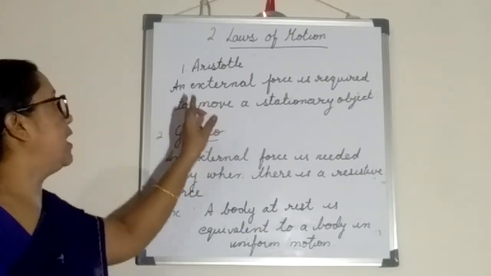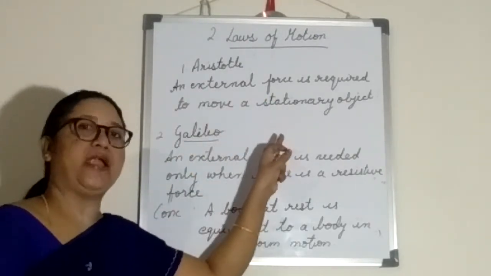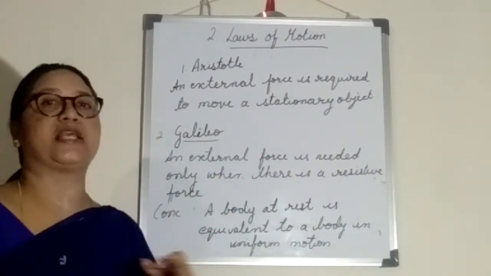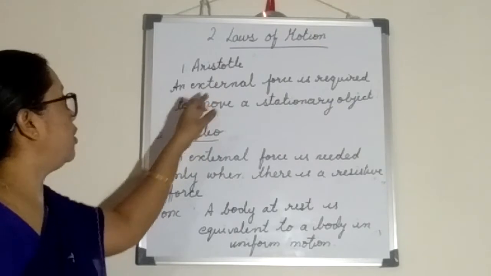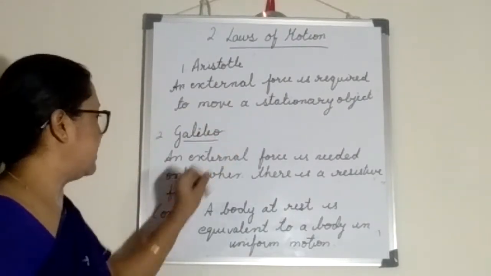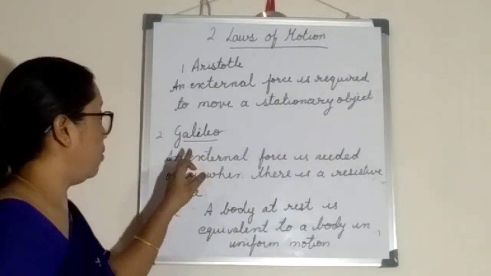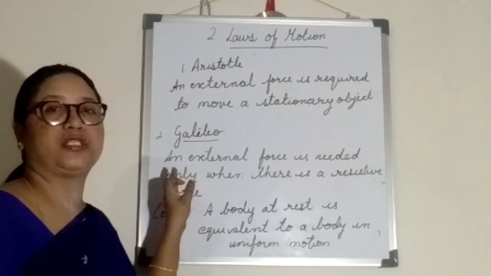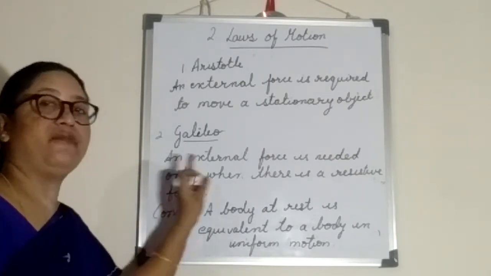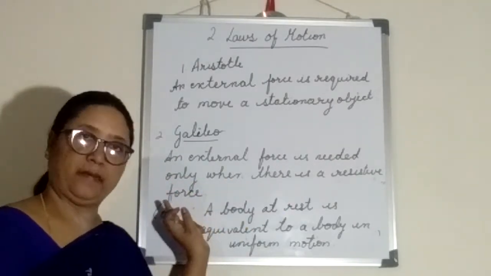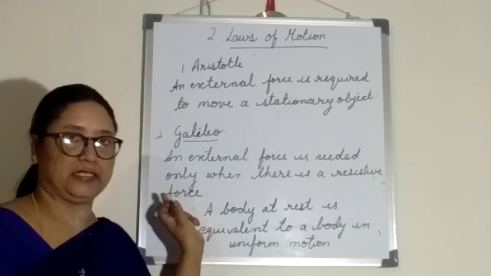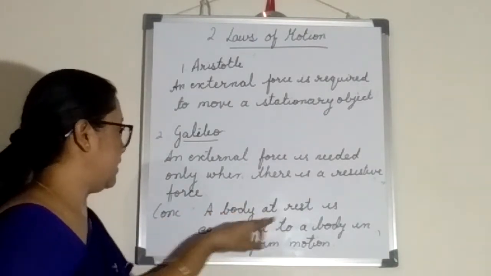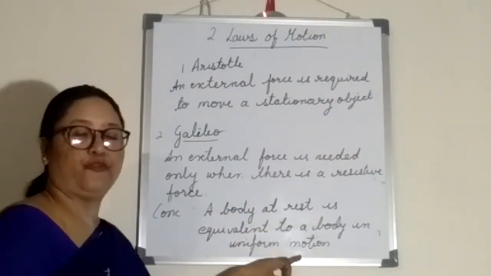Galileo's conclusion was that, and what was Aristotle's conclusion? He concluded that an external force is required continuously to move a stationary object. But Galileo corrected Aristotle and said that definitely external force is needed, but only when there is a resistive force along with that external force. So Galileo concluded that a body at rest is equivalent to a body in uniform motion.